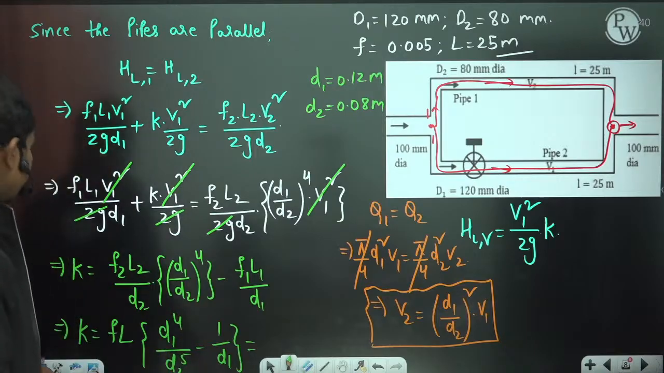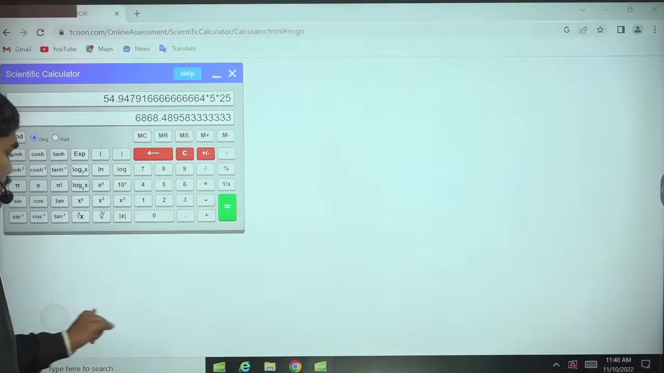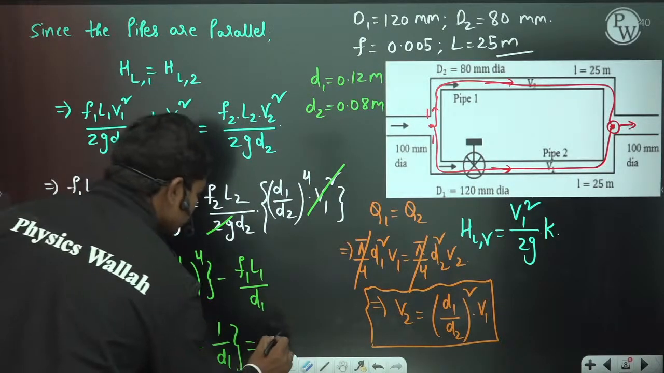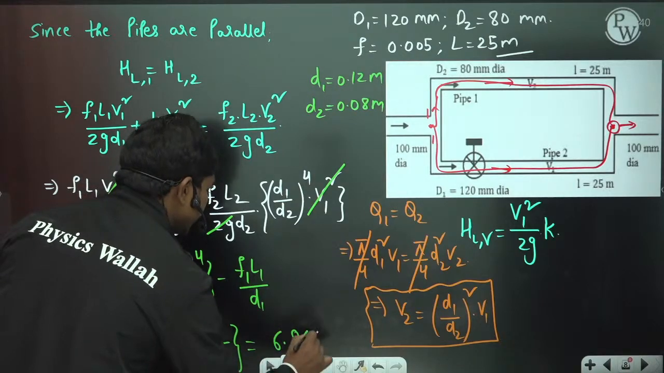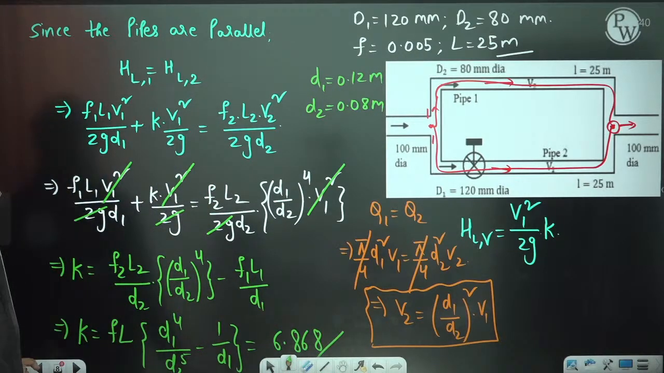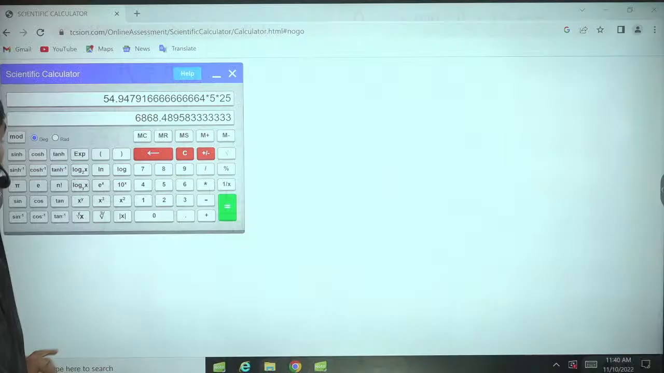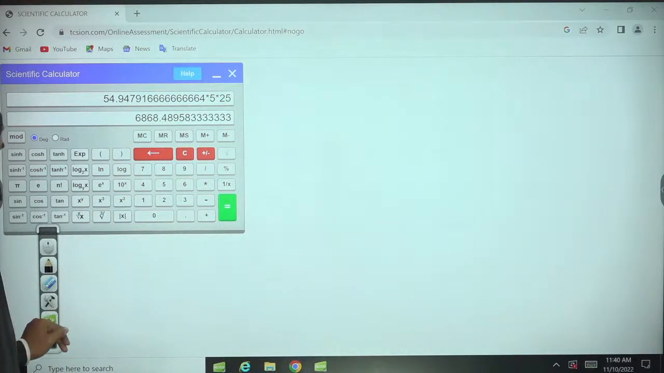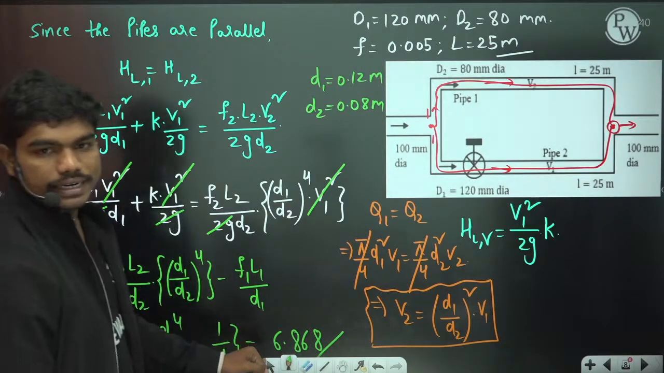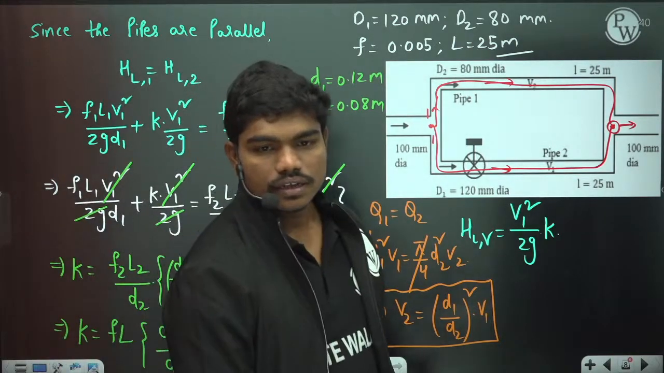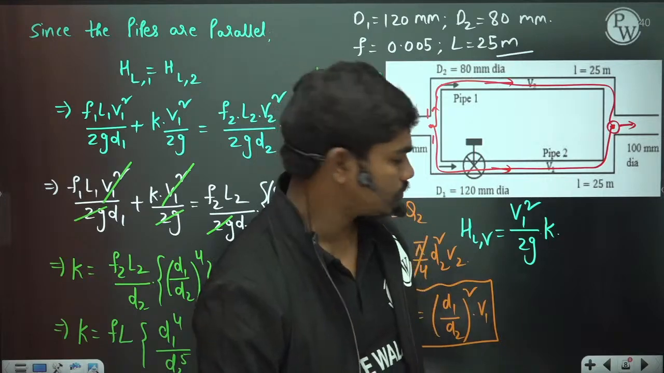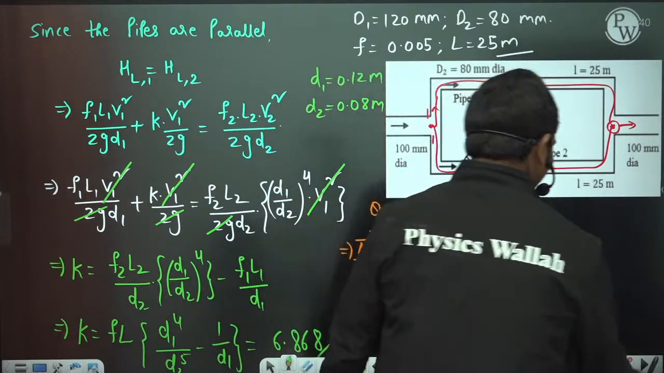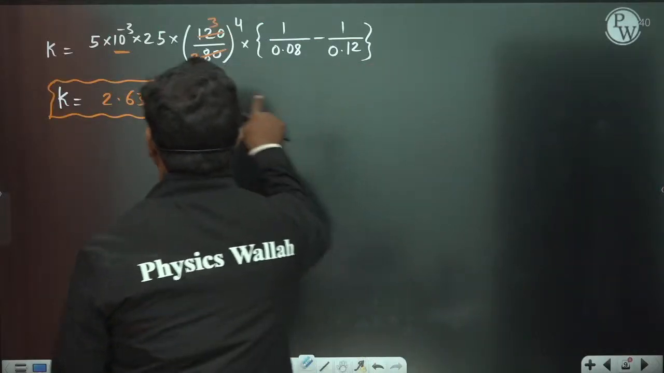We are getting 6.868, right? So 6.868 into 10 to the power minus 3. If you check the calculations, 6868 into 10 to the power minus 3, so 6.868, correct? Yes, you all got 6.868. Fine then. Okay, yes, 6.868 is the correct value for this question.